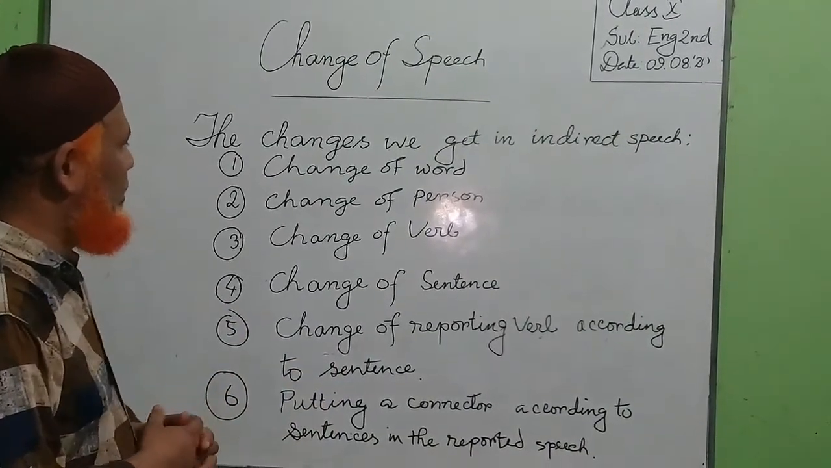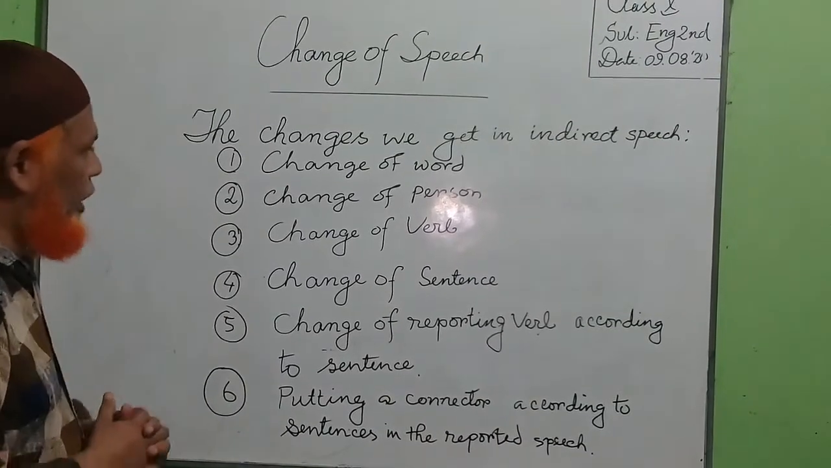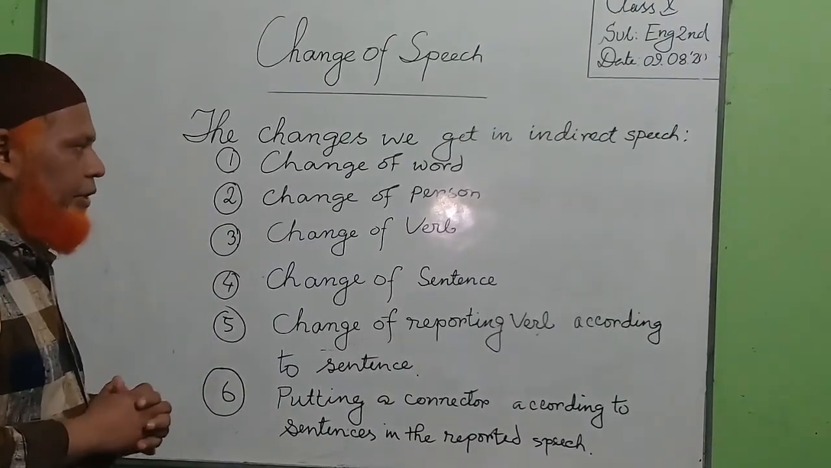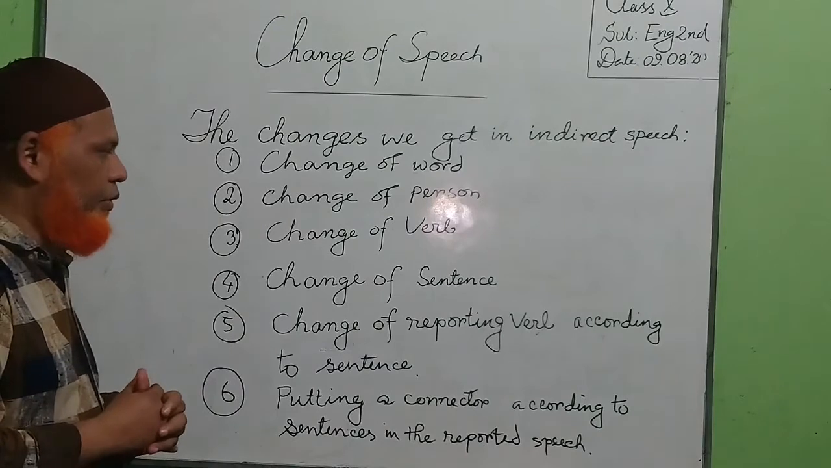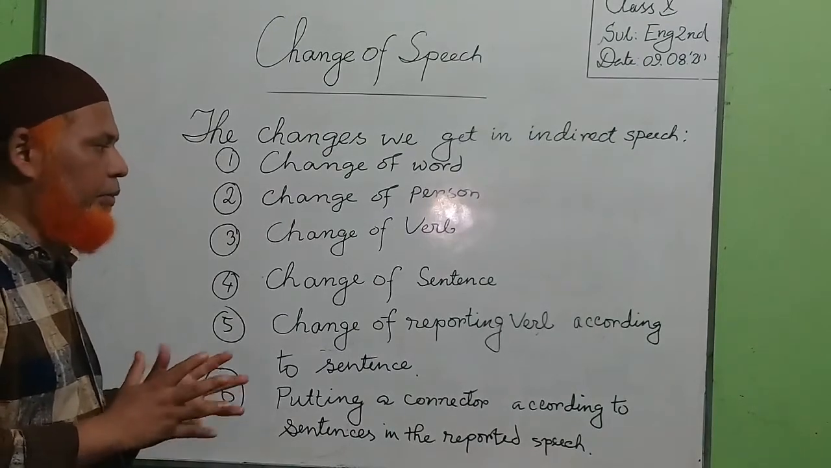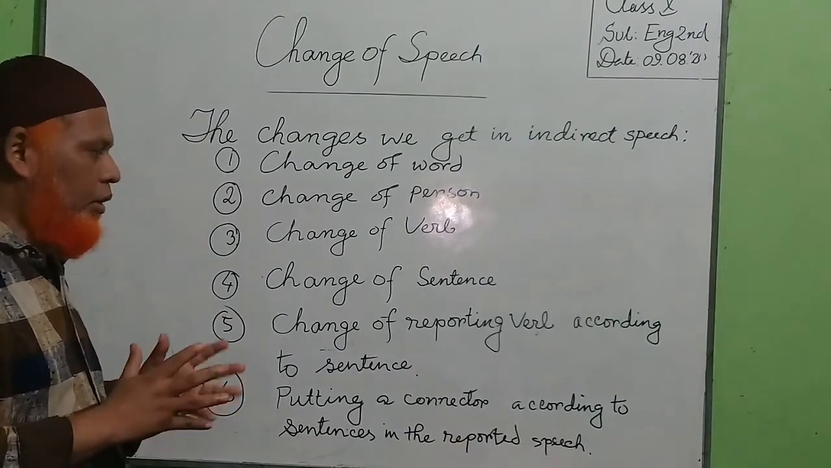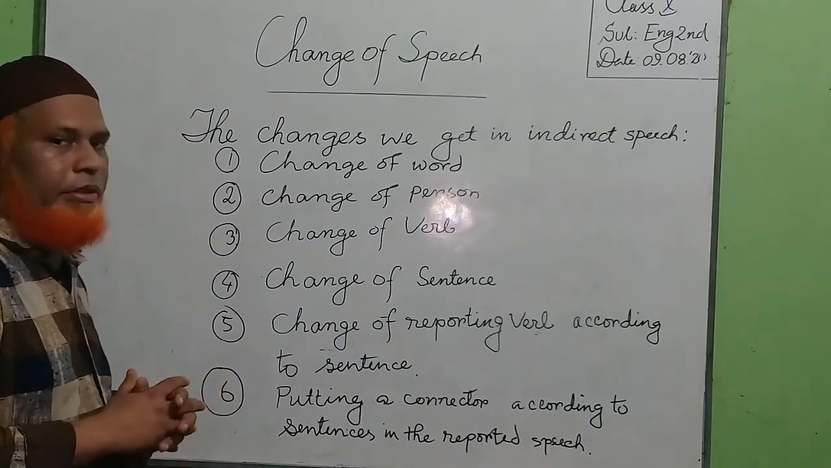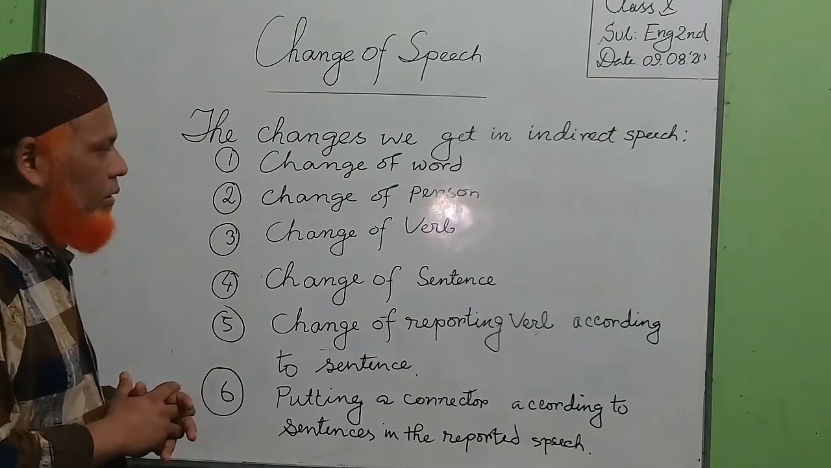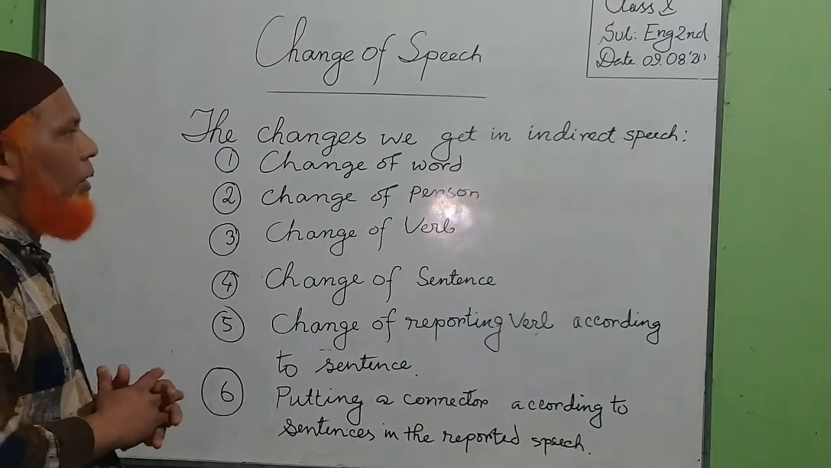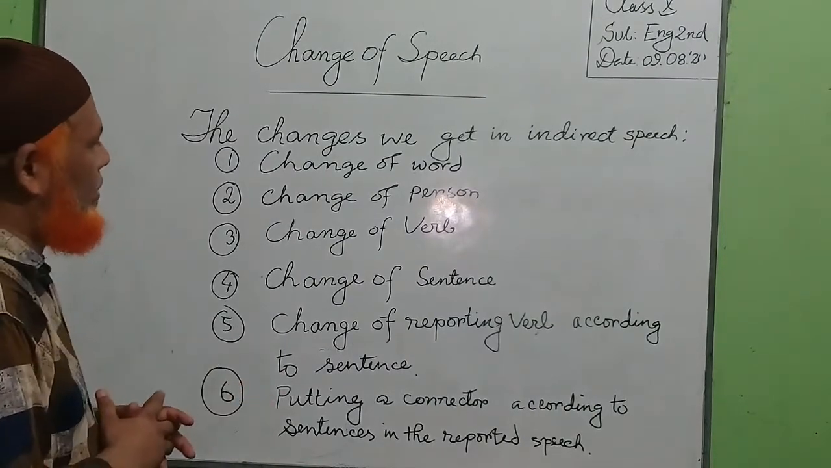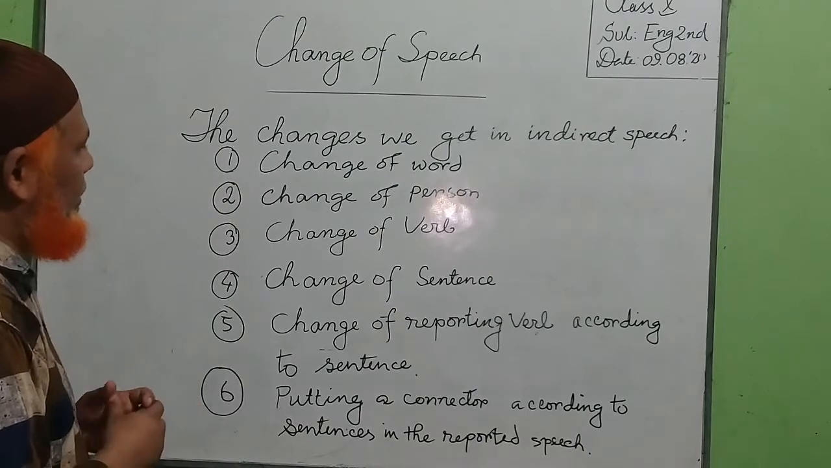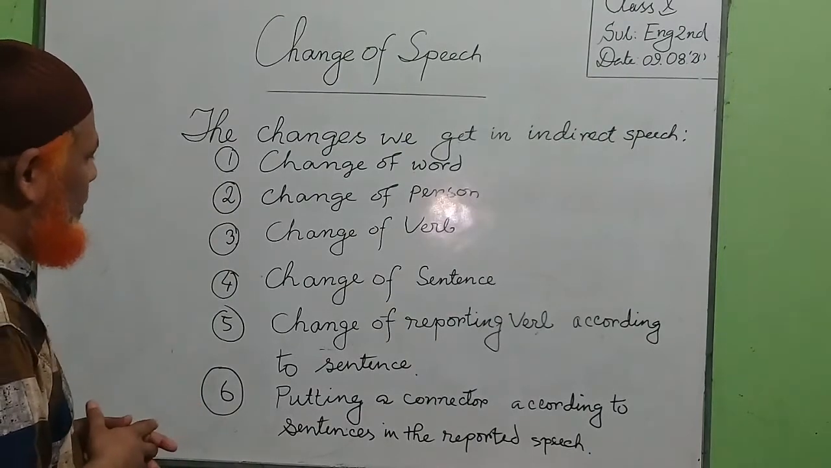Number 1, change of word. Number 2, change of person. Number 3, change of verb. Number 4, change of sentence. Number 5, change of reporting verb according to the sentence. Number 6, putting a connector according to the sentences in the reported speech. Okay, now I am going to discuss these topics within a short period of time.